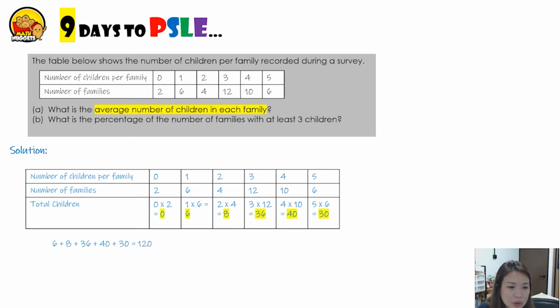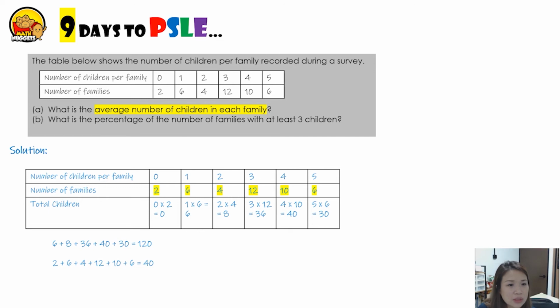So the grand total children would be 6 plus 8 plus 36 plus 40 plus 30. That gives us 120 children in total. Next, we need to find out the total number of families. That would be 2 plus 6 plus 4 plus 12 plus 10 plus 6. In total, we have 40 families.